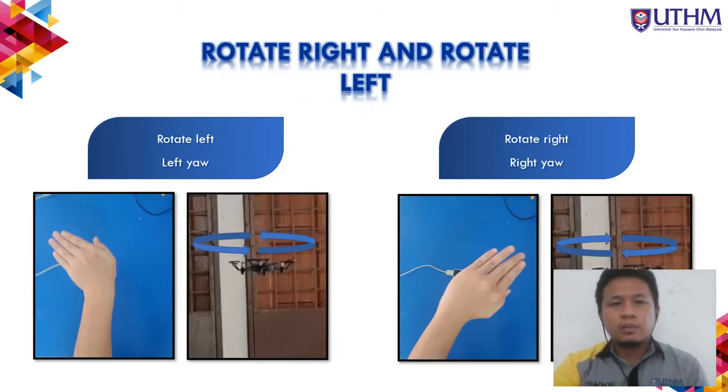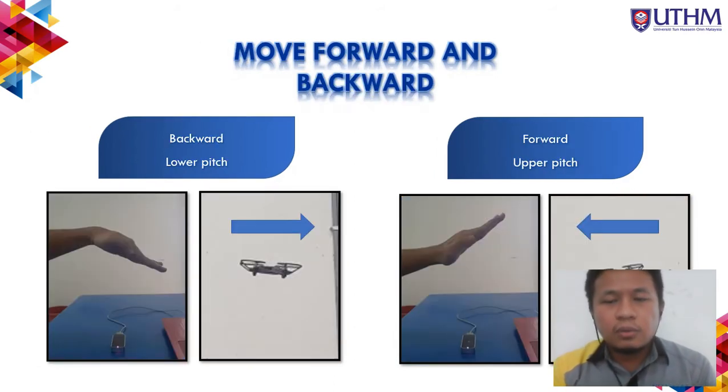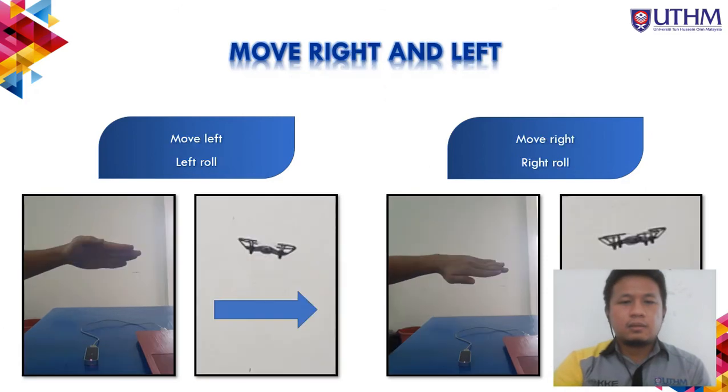For the movement, to rotate right and rotate left for the drones, I'm going to use the yaw position, where the right yaw will rotate the drones to the right, and the left yaw will rotate the drones to the left. For move forward and move backward, I'm going to use pitch movement, where the upper pitch will control the drones for the forward movement, and the lower pitch makes the drones move backward. For move right and move left, I'm going to use roll movement, where the right roll makes the drones move right, and the left roll makes the drone move left.